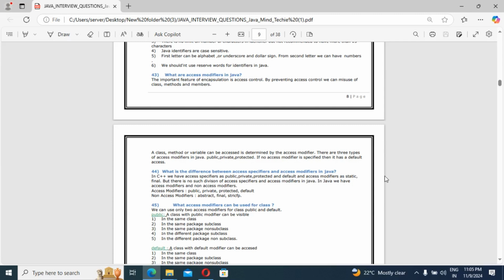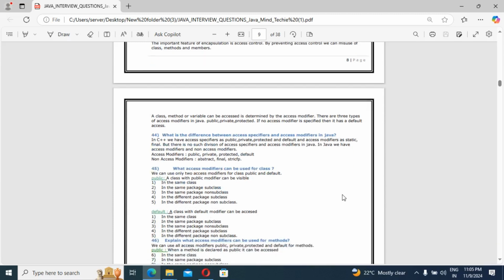Then the next question: what access modifiers can be used for a class? At class level, what types of access modifier may we use? First I am going to explain public.